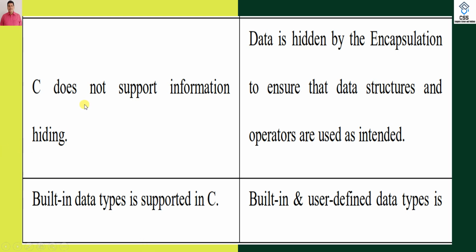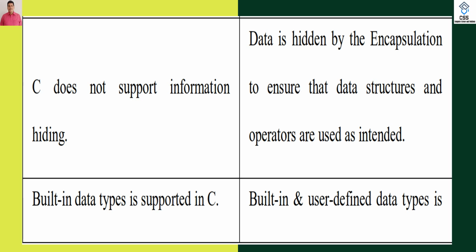C does not support information hiding. The data hiding concept is not supported in C, but is supported by C++ through encapsulation, which restricts where to access and where not to access by the help of three important access specifiers or modifiers: private, public and protected, which are not available in C.